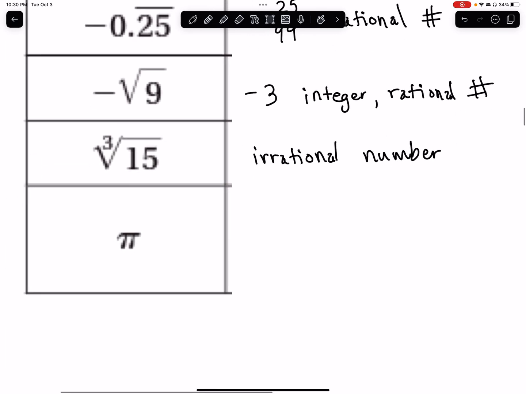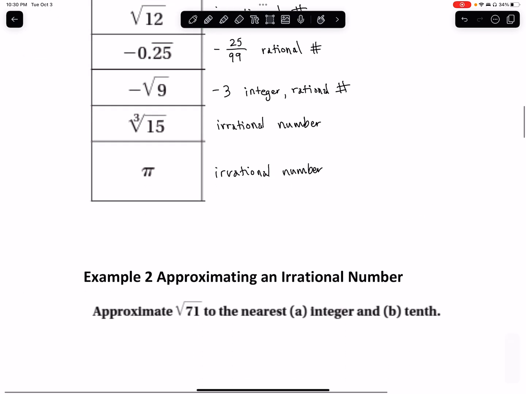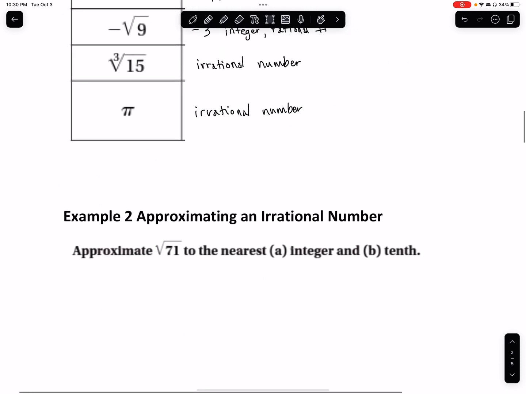And lastly, we have pi, and we already know that that's irrational. That's one of our most popular irrational numbers. All right. So, yeah, not too shabby.